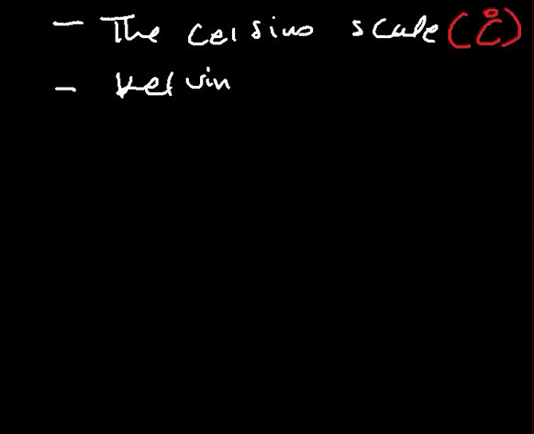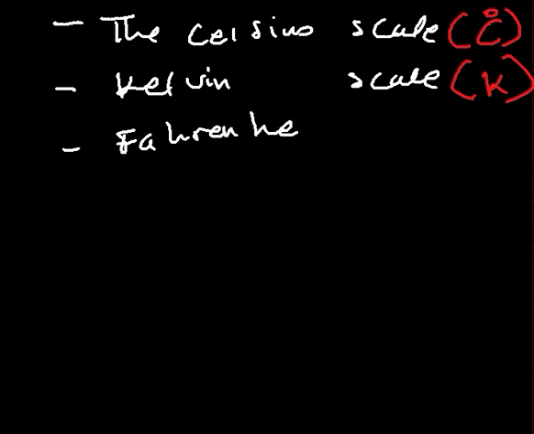And the Kelvin scale is given as K. And we also have what we call Fahrenheit, whose unit is given as F with a degree sign on top there. That is what we call Fahrenheit.